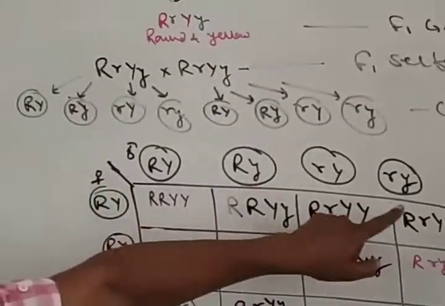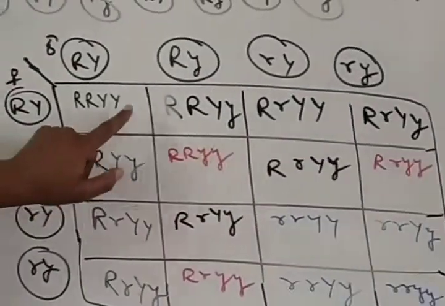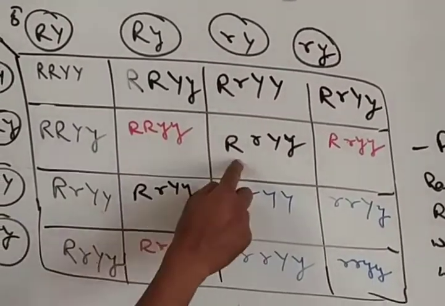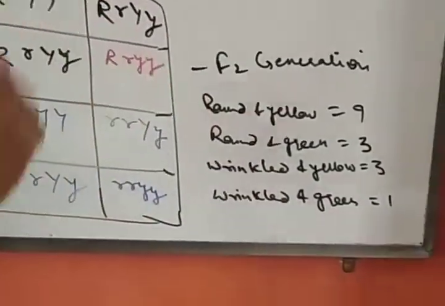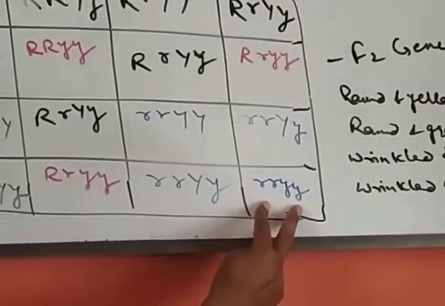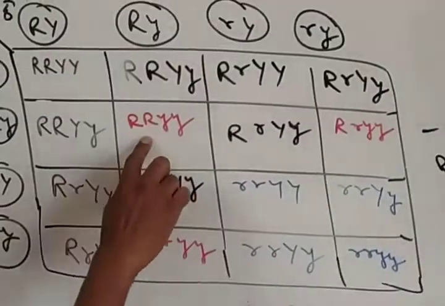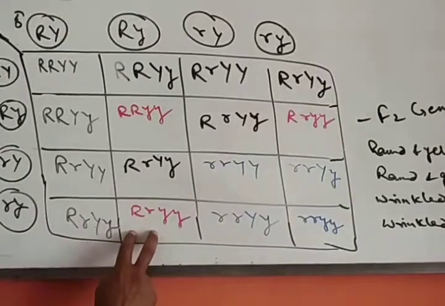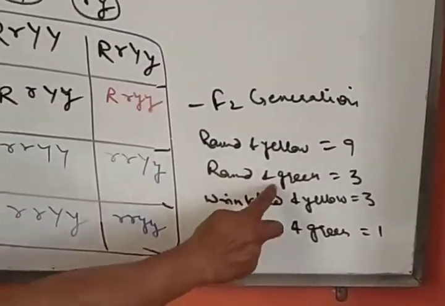If we see the checkerboard, these are male gametes and these are female gametes. At these nine places, capital R and capital Y both are present and hence they are round and yellow. At one place both capital R and capital Y are absent and hence it is wrinkled and green. At 3 places capital R is present but capital Y is absent, so these places form the phenotype round but green seed color.